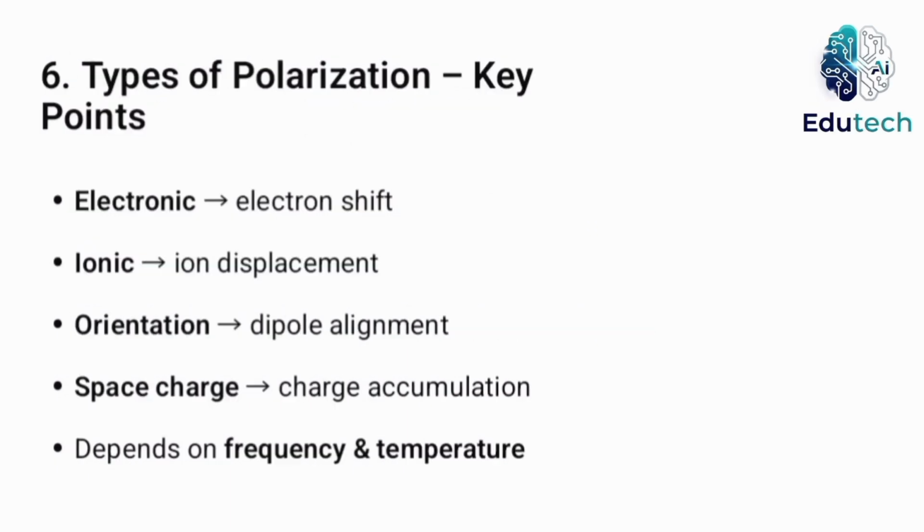Explain types of polarization in dielectrics. There are four main types of polarization. Electronic polarization, due to displacement of the electron cloud relative to the nucleus. Ionic polarization, due to relative displacement of positive and negative ions. Orientation polarization, due to alignment of permanent dipoles. Space charge polarization, due to accumulation of charges at interfaces. Each type depends on frequency and temperature, and all contribute to the overall polarization of a dielectric material.